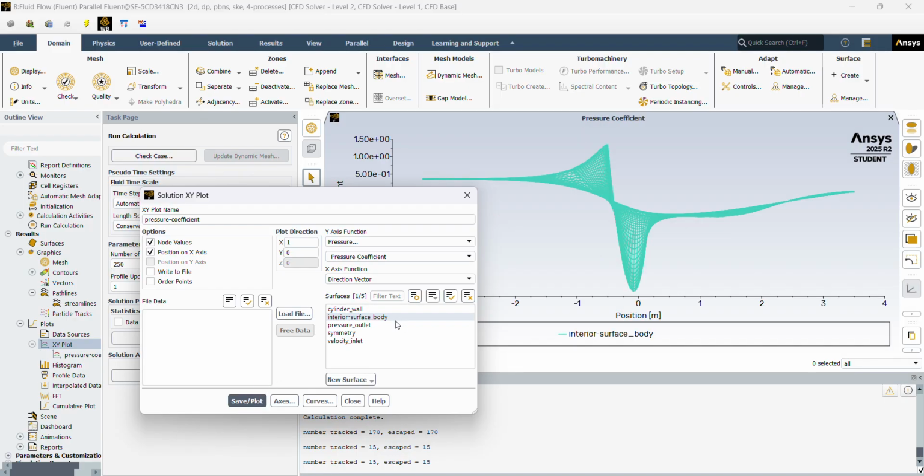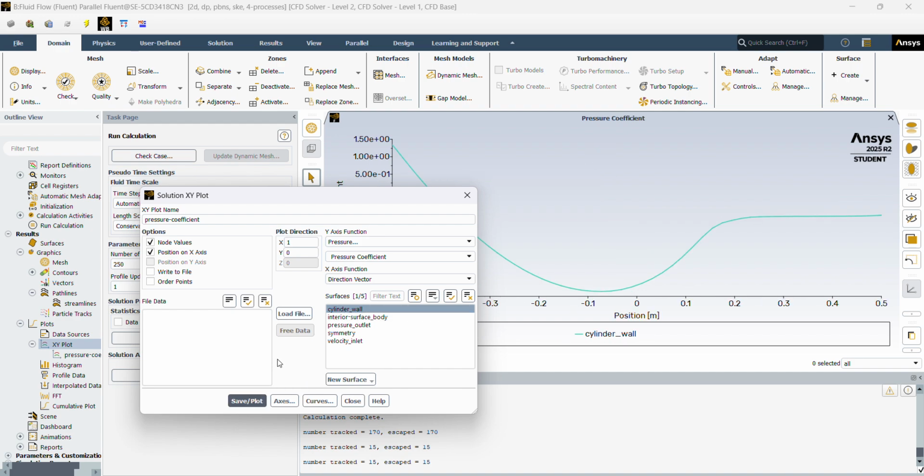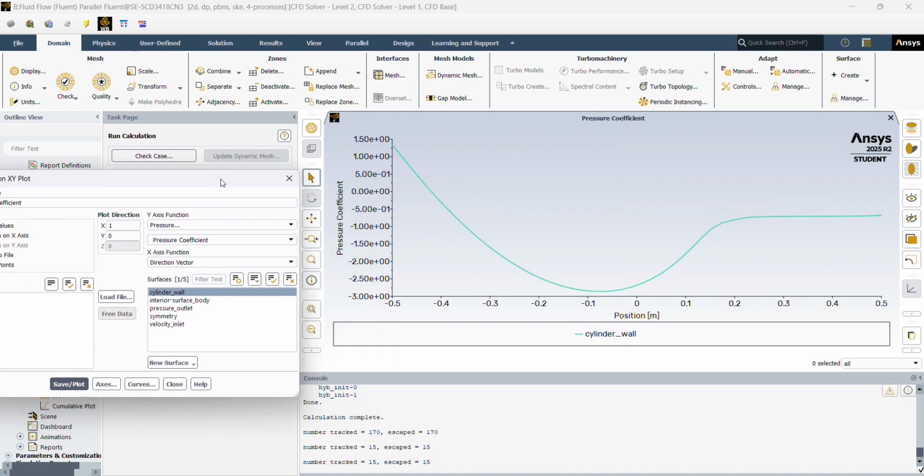Well, okay, I did something wrong. Sorry, should be cylinder wall. And there's our pressure coefficient.